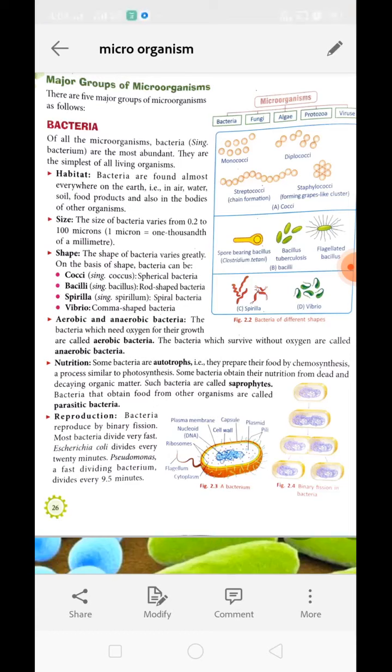Of all the microorganisms, bacteria are the most abundant and the simplest of all living organisms. That is why they are prokaryotic. Prokaryote means absence of a true nucleus. What is a true nucleus? When genetic material is surrounded by a membranous structure, it is called a true nucleus, and this is absent in bacteria.